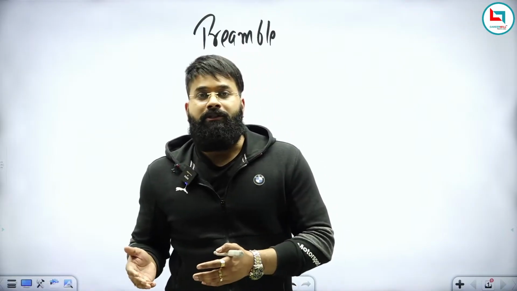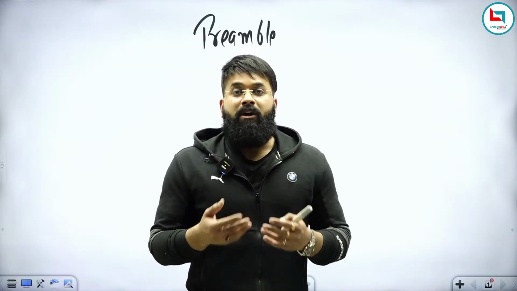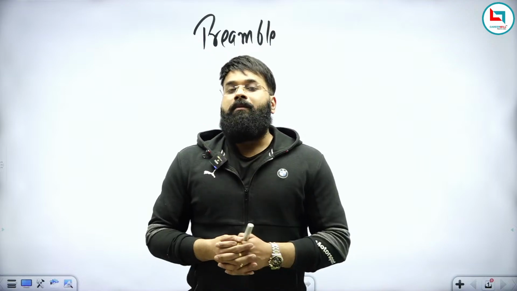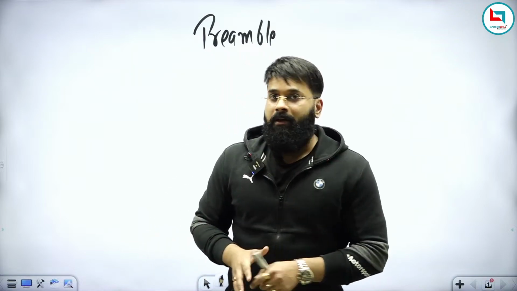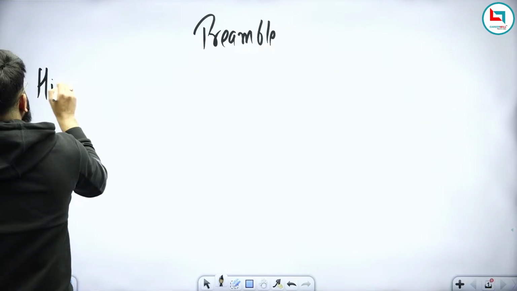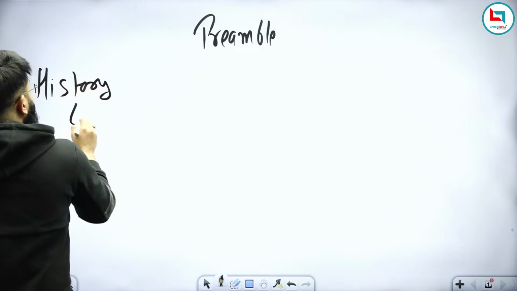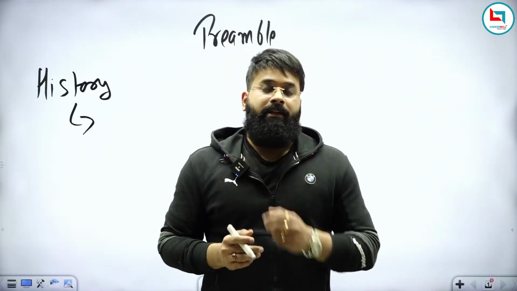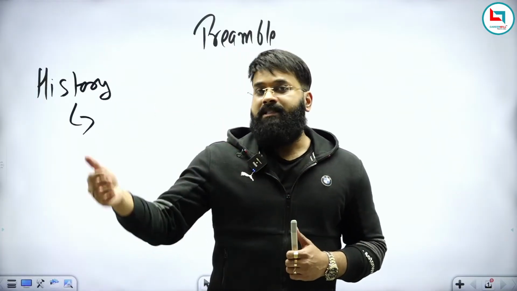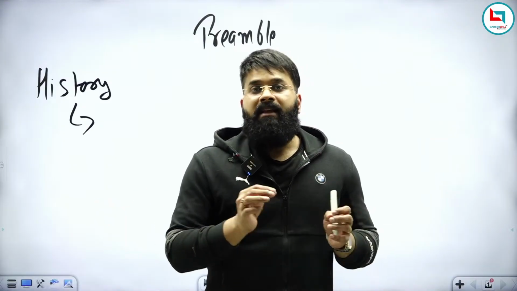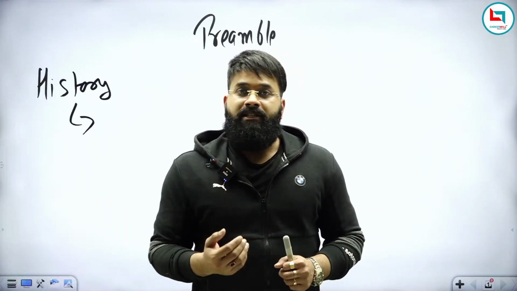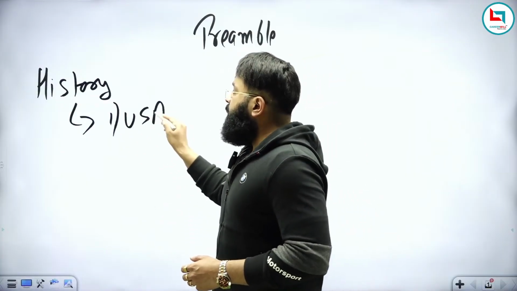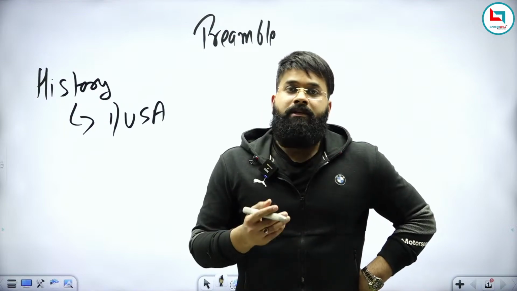And the second kind of question will be the core preamble, that is, what are the objectives in the preamble. These all things will be discussed in the word preamble. So first we will study the history of preamble. Okay, so the first thing that we should understand is what is the history of preamble, and the answer is simple. In history we will study two important things. The first will be which was the first country which started with preamble, and the answer is USA. USA is the first country which began with preamble. So the first point that we should remember is which country started with preamble, and it was USA.